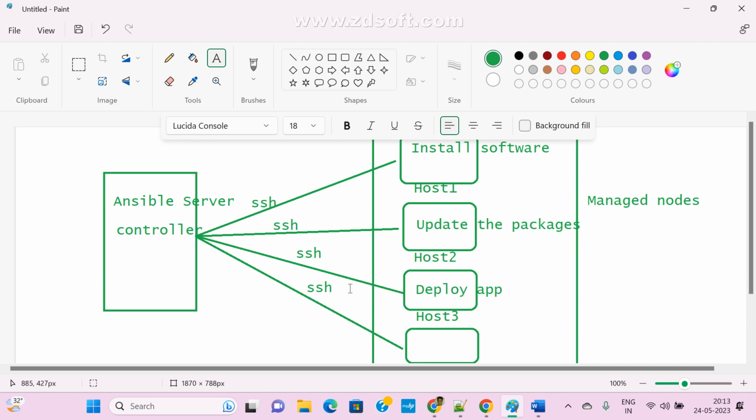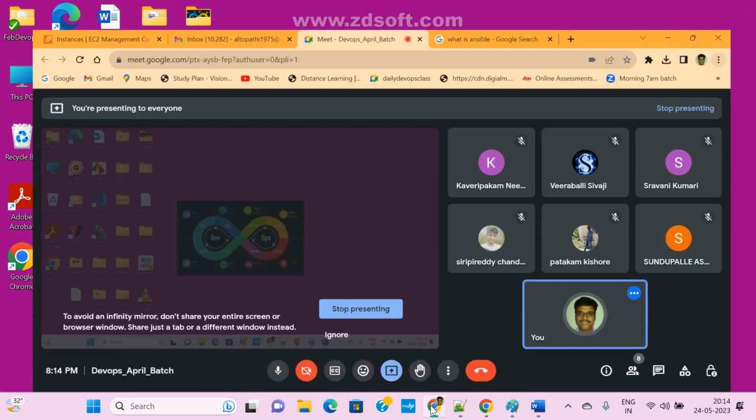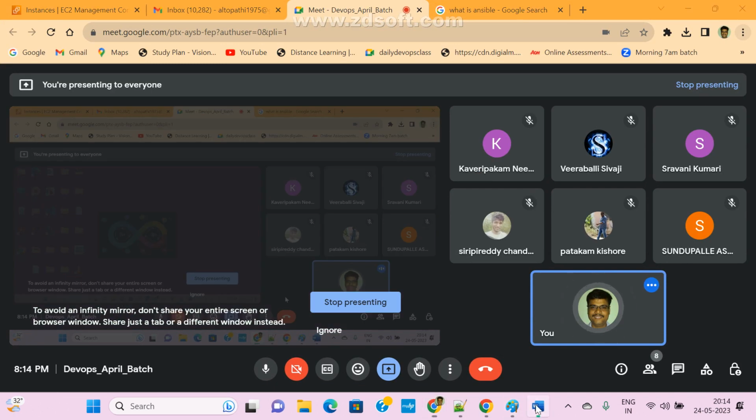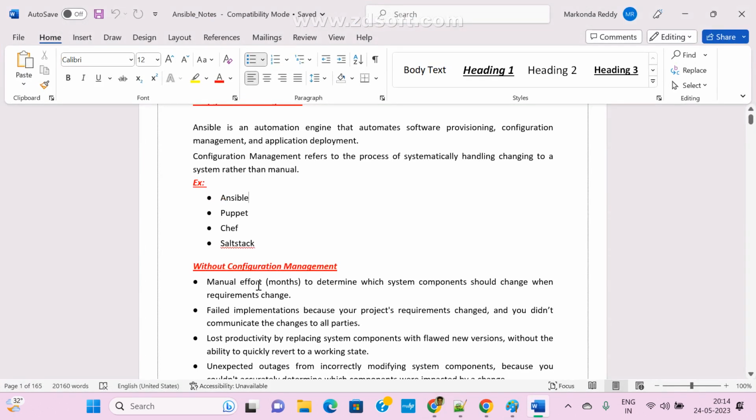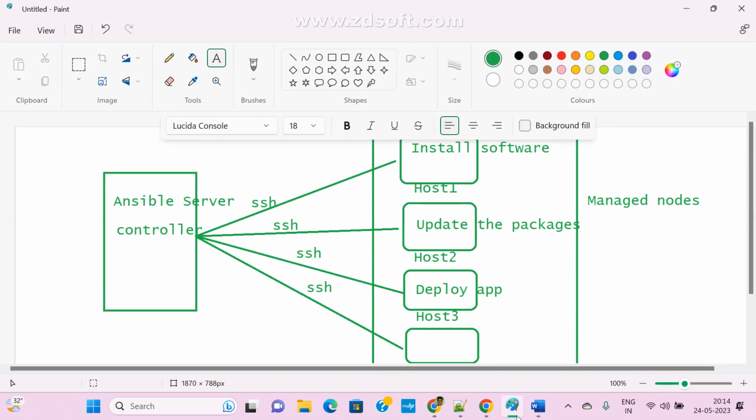So to overcome this problem, mostly we go for a configuration management tool. Now see here, manual effort and failed implementation because your project requirement has changed. Now the second thing is, the first thing is manpower.